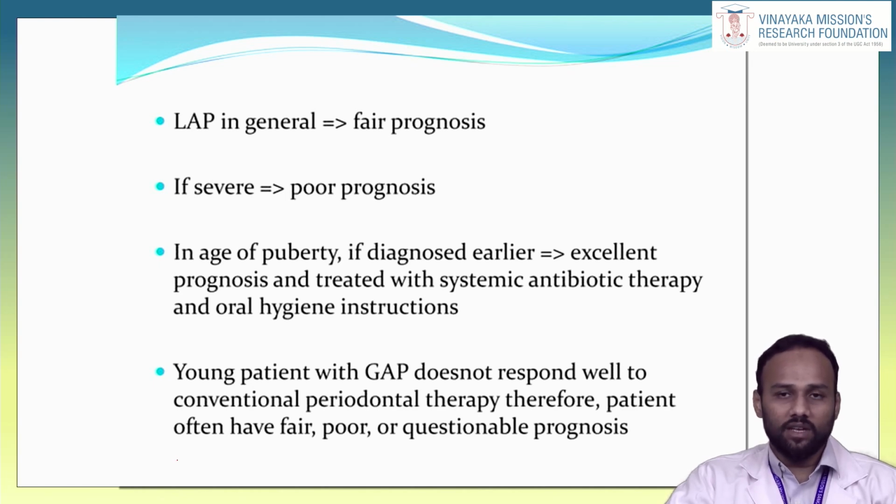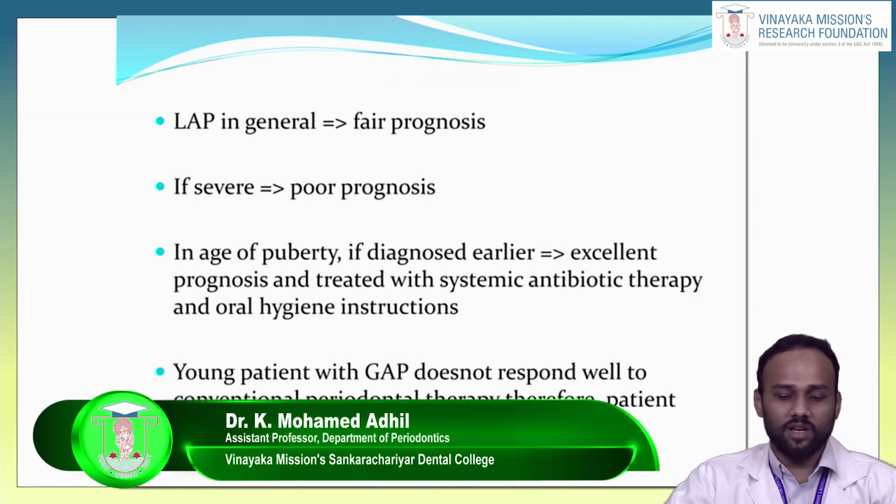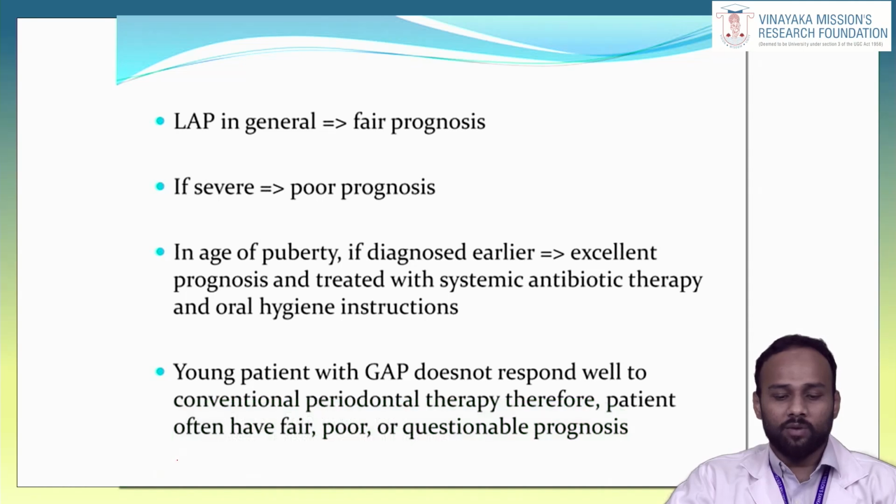At the age of puberty, if it is diagnosed early, there will be an excellent prognosis when treated with systemic antibiotic therapy and oral hygiene instruction. Young patients with GAP do not respond well to conventional periodontal therapy. Therefore, these patients often have a poor prognosis.